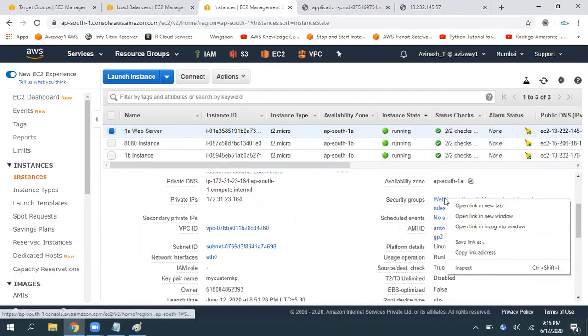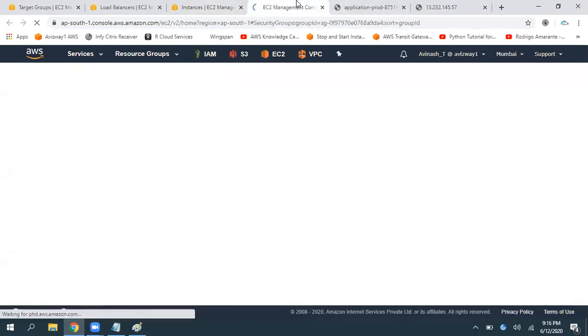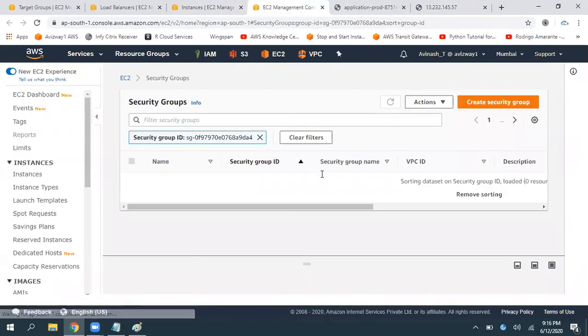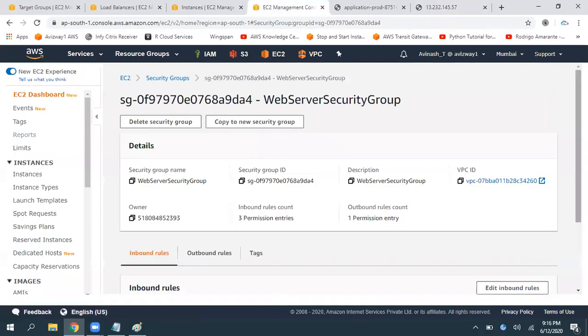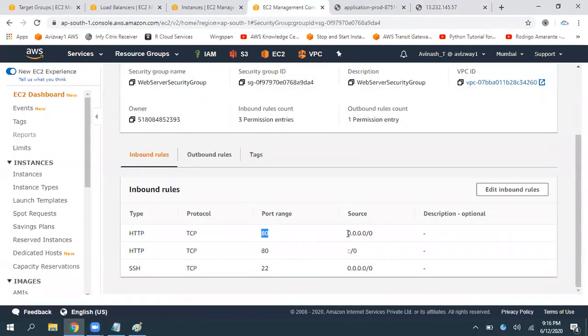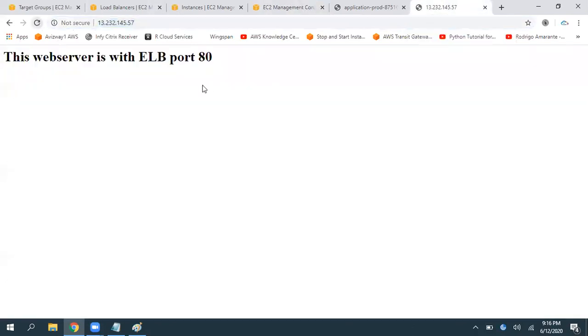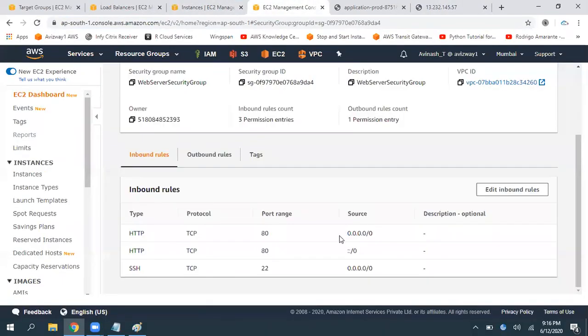Whatever security group you are using, go to that security group. At the moment, port number 80 is open for everyone. Port number 80 is open for everyone. So that is why everyone is able to get this web page. What happens if I edit this and give my load balancer security group? For a load balancer, we are not going to get any IP address. Technically, no IP address, and we cannot give a domain name, it won't accept.